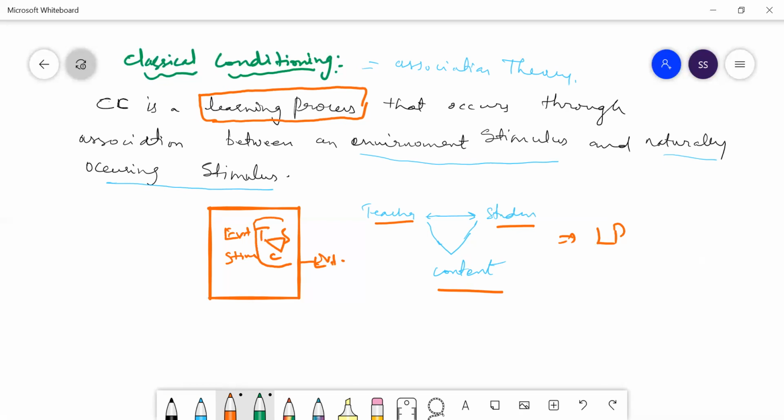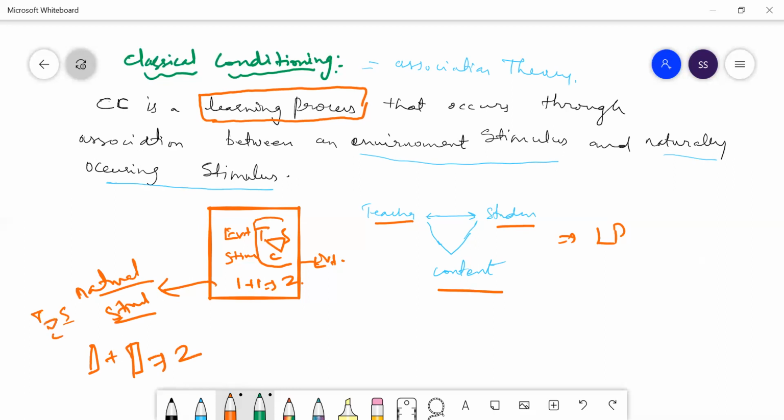And also in the natural stimulus. Come out of the box. This is your natural stimulus. That means if the teacher is teaching 1 plus 1 is equal to in a traditional way, writing on the board, when they come out of the class, the student asks, teacher, I have 1 pen plus 1 pen is equal to 2. That means in the natural situation as well as in the environmental predetermined situation, the learning process is occurring. Here also the learning process will occur naturally, with teacher, student and content. This is the predetermined environment, and this is a natural environment.